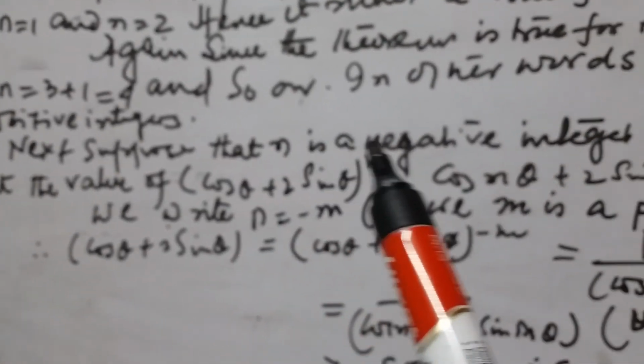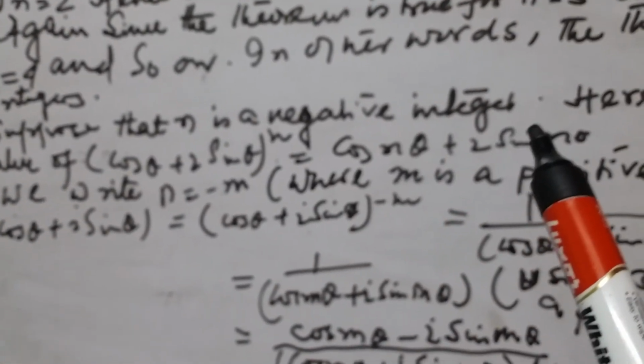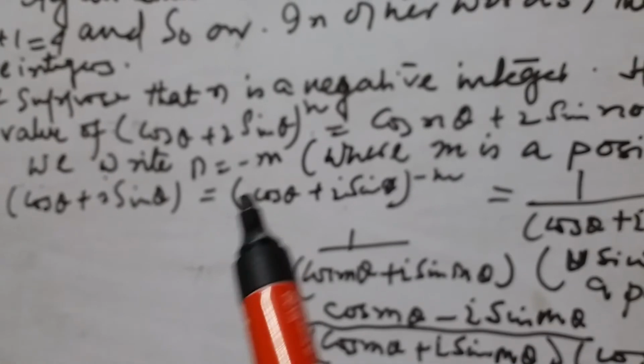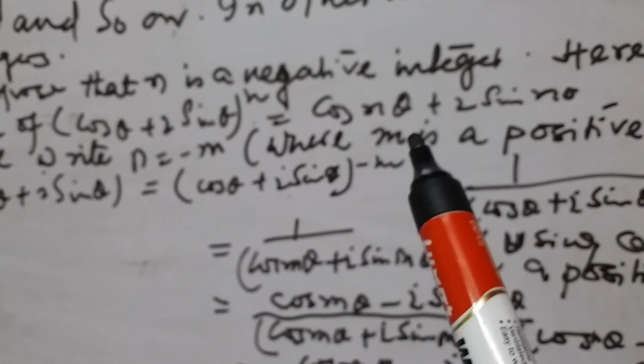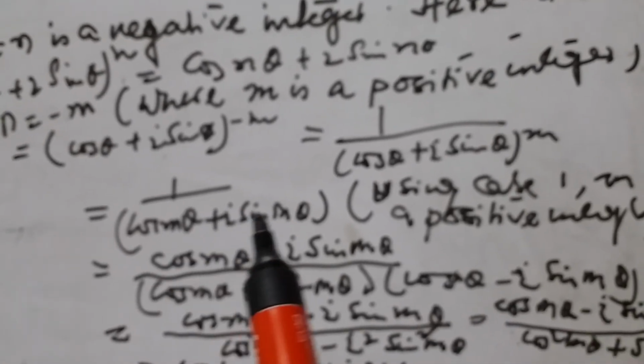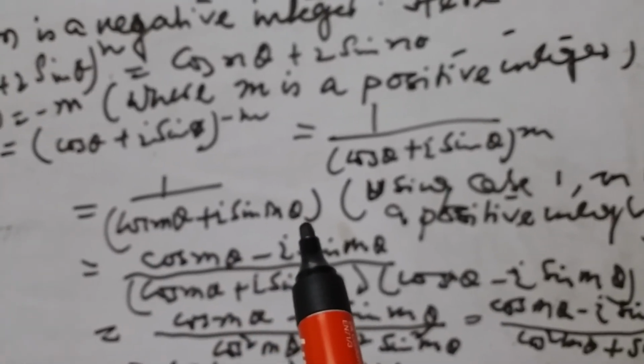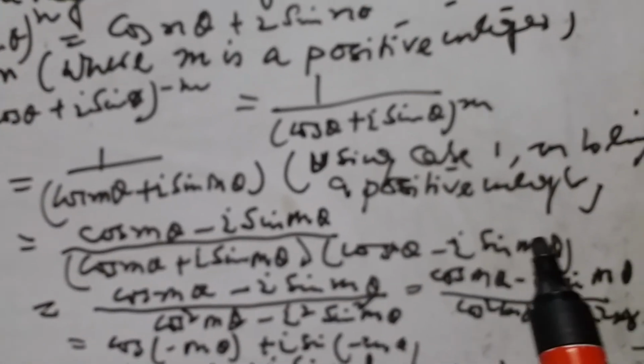Case 3. If n is a negative integer, then put n equal to minus m, where m is a positive integer. So here you can write this. From step 1, you can write 1 over (cos m theta plus i sin m theta). Then multiply both numerator and denominator by cos m theta minus i sin m theta.